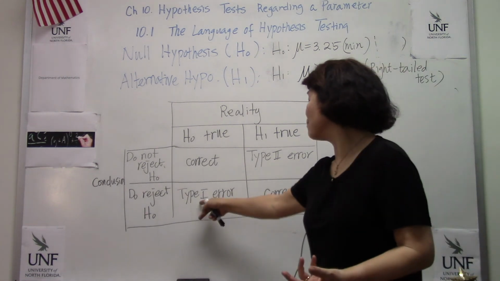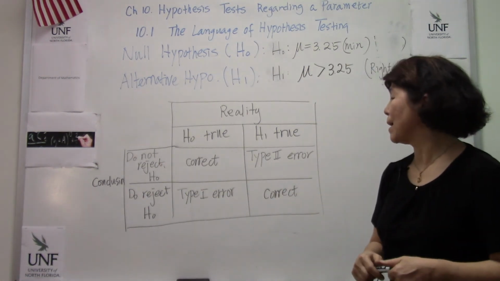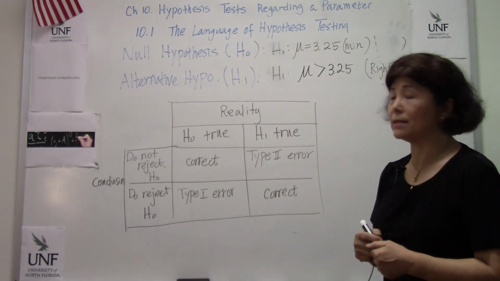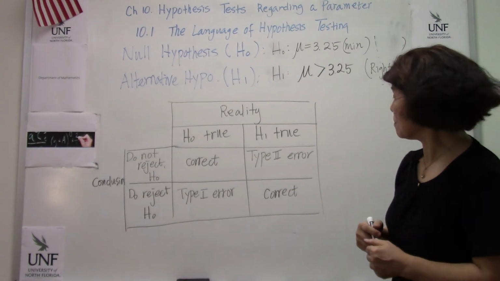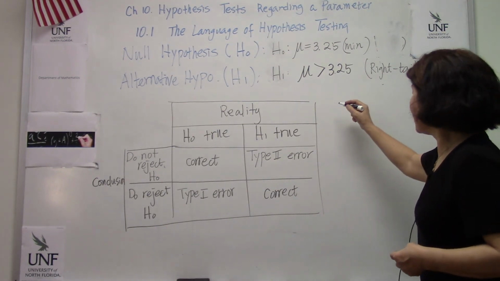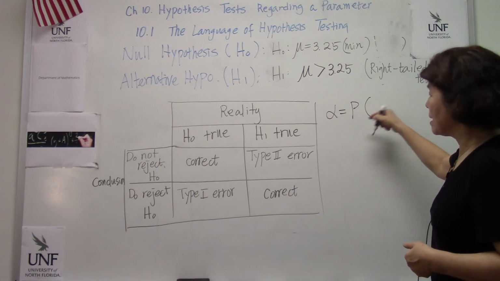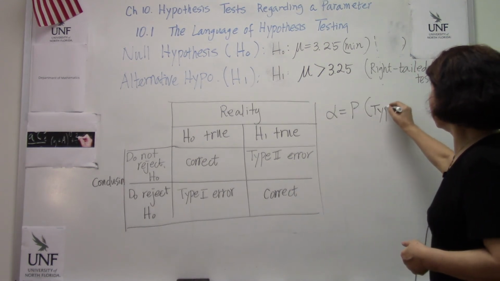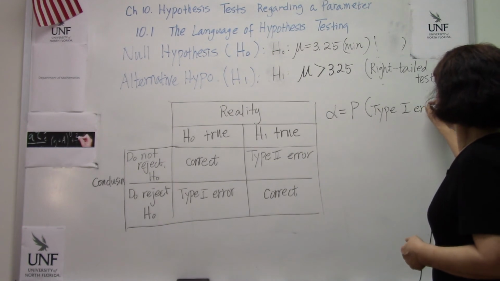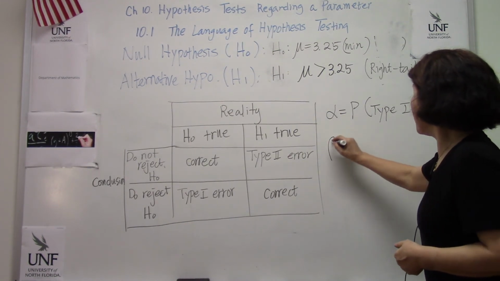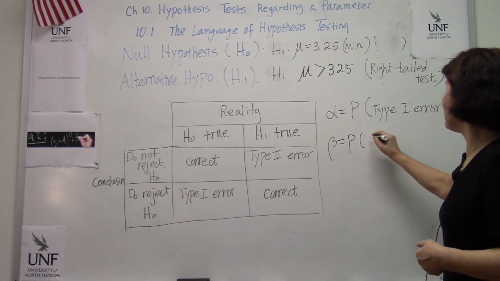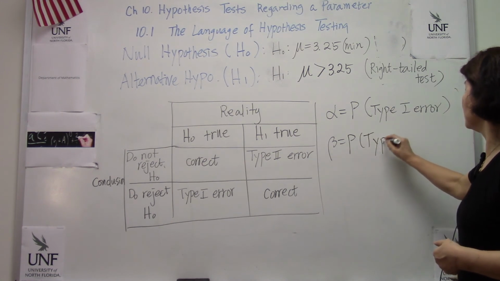That is a type 1 error. When you look at it that way, that is a very significant error. And earlier I said alpha is the probability of making a type 1 error, and beta is the probability of making a type 2 error.